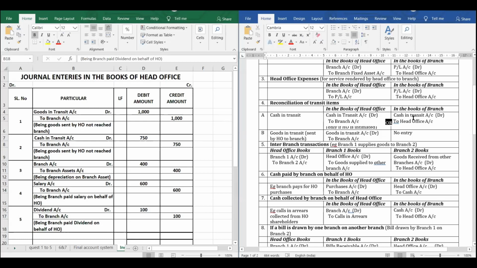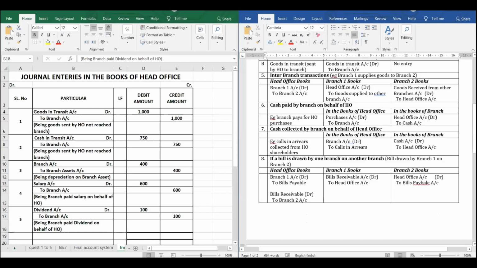Cash in transit. If there is any cash in transit, then cash in transit account debit to head office account. If goods in transit, as the goods are not received by the branch, there is no entry. Only if they receive the goods can they pass the entry. So if there is any inter-branch transaction, I told you the example for inter-branch.